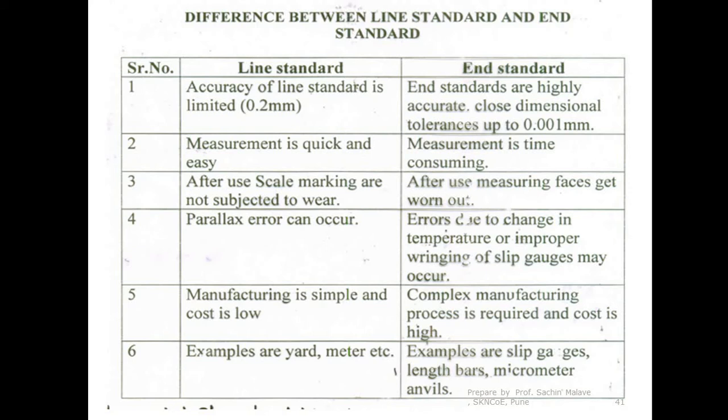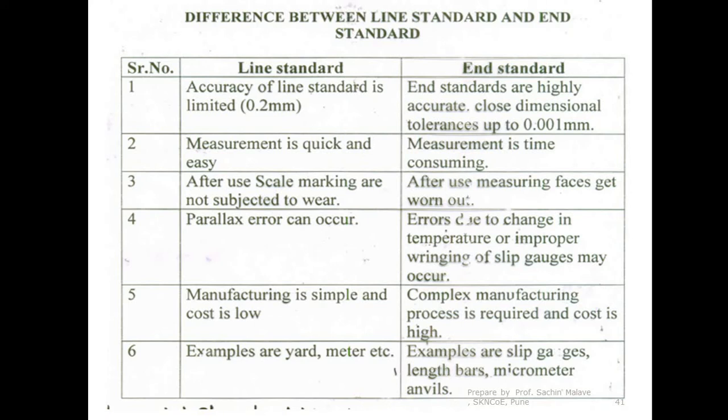It is the error related to reading a dimension. Whereas in case of the end standard, parallax error is not possible, but error due to change in temperature or improper ringing of slip gauges may occur. That kind of error is expected in case of the end standards.